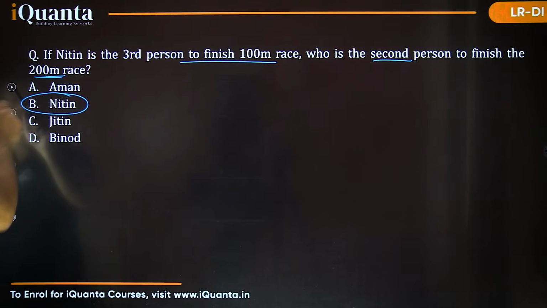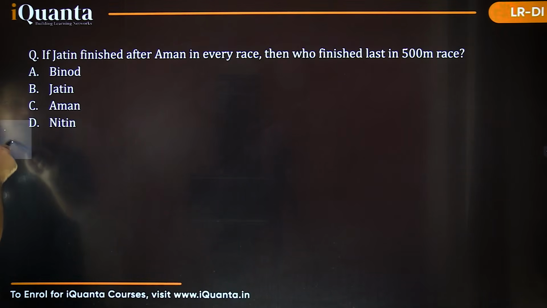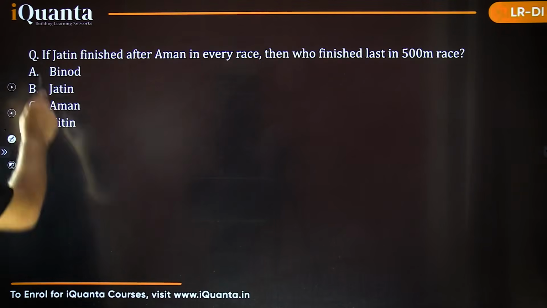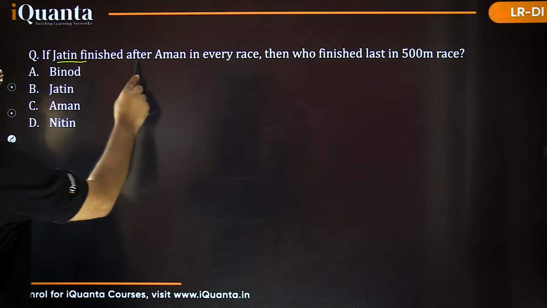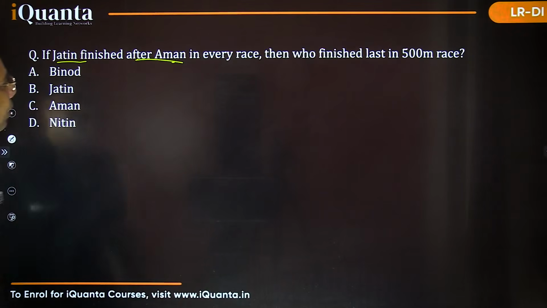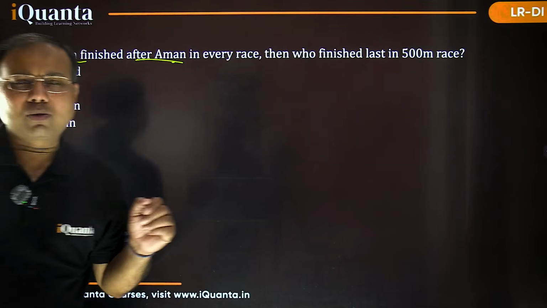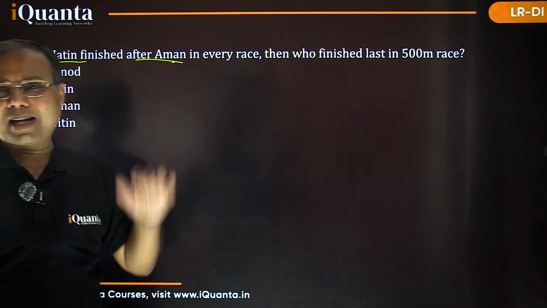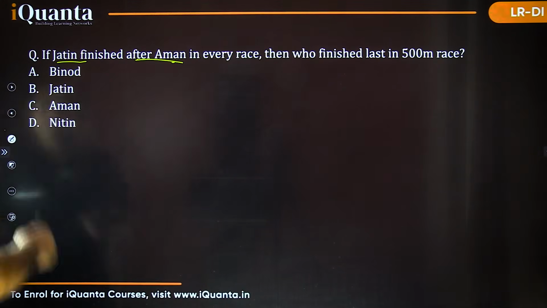Moving to the last question now. Again, it starts with the if. So it is again a case. I'm taking a different color so as not to get mixed up. It says, if Jatin finished after Aman in every race. Okay. So Jatin finishes after Aman. So Jatin has a lower rank. Jatin has a lower rank than Aman in every race. Let's see what it means.